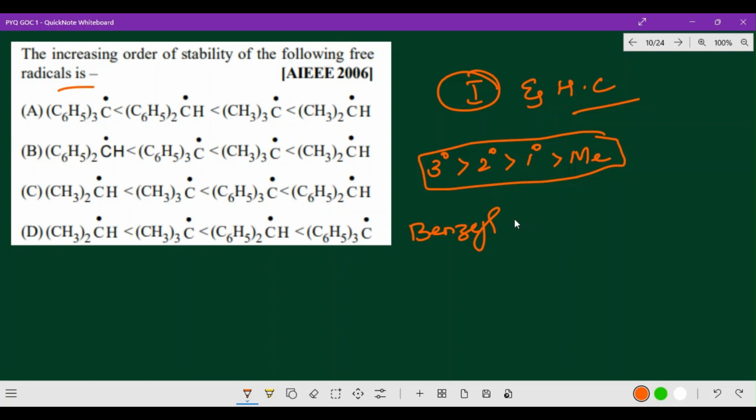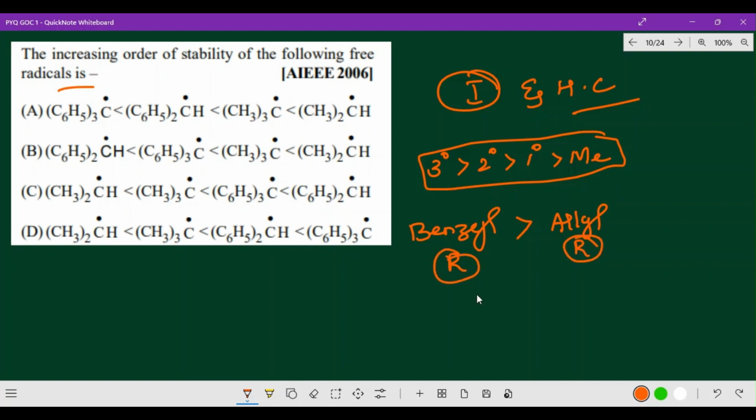Benzyl will be greater than allyl, because for free radicals, as they mention, we have to talk about inductive effect and hyperconjugation. When we talk about hyperconjugation, we also have to think about the resonance point. Benzyl has resonance and allyl also has resonance.